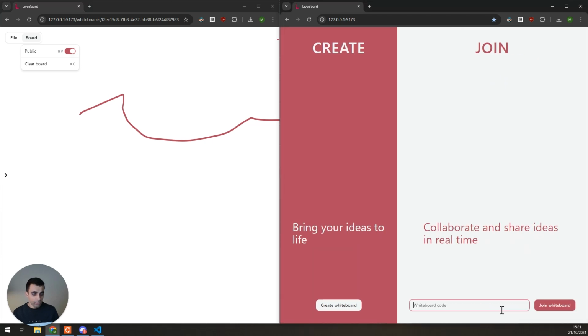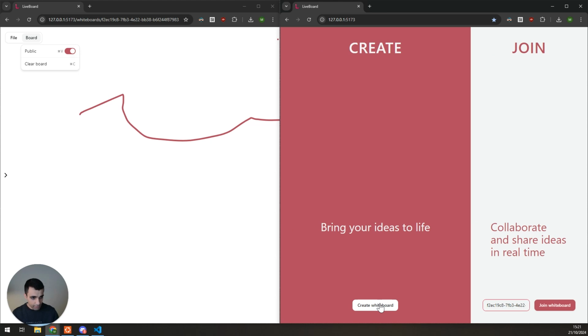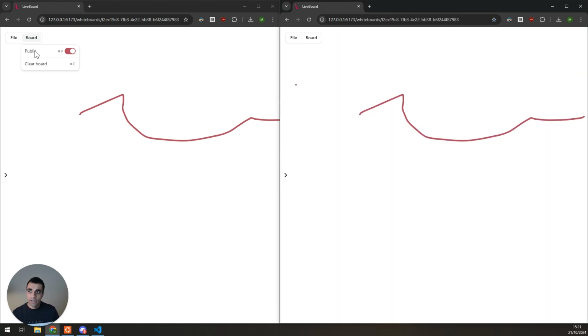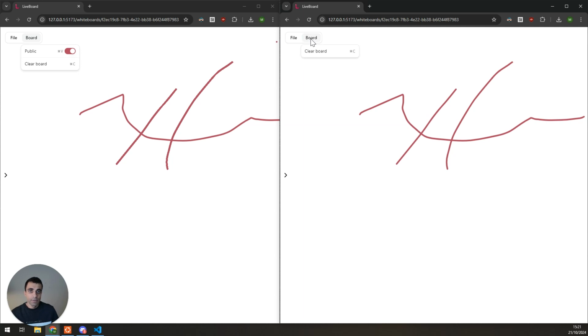This time I'm going to join with this input to demonstrate it. I paste the ID of the whiteboard and click join, and now I can join because this is set to public. We see that we can see the drawing that the other person did, and we can add our own drawings. Something we can see too is that this person can't change the visibility, as they are not the owners. Only the owner can change the visibility.